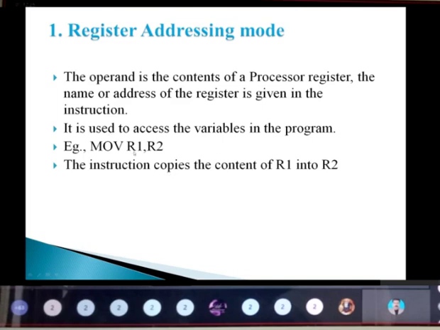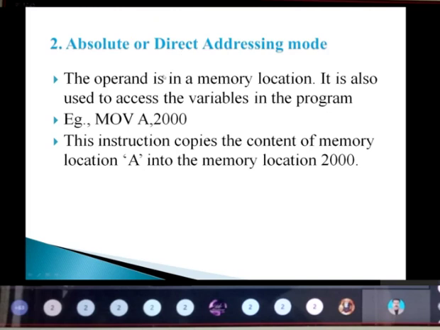So according to our previous discussion, this is the destination and this is the source field. If I am taking it in that sense, it will copy the content present in this R2 register to this R1. So we can take it in these two ways. Based on the register, this comes under the register addressing mode. If I am just dealing with the values present in a particular memory location, I need to give that address. That comes under the absolute or direct addressing mode.